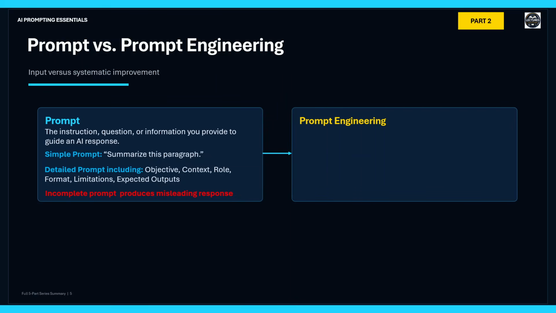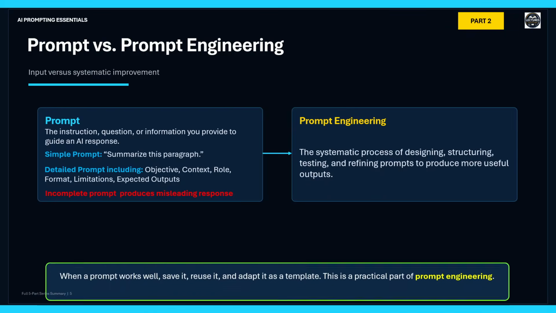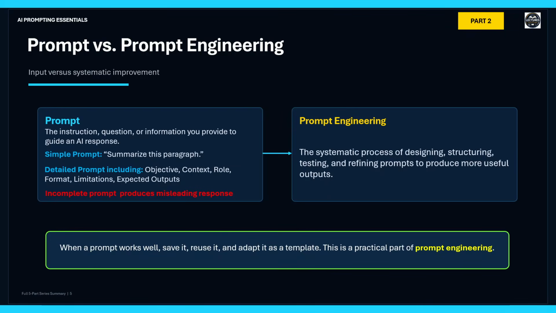Prompt engineering is the systematic process of designing, structuring, testing, and refining prompts to produce more useful and appropriate outputs. Effective prompts can also be saved, reused, and adapted for similar tasks. Reusable prompts and templates are therefore a practical part of prompt engineering. Even a well-designed prompt, however, still requires verification and professional judgment.